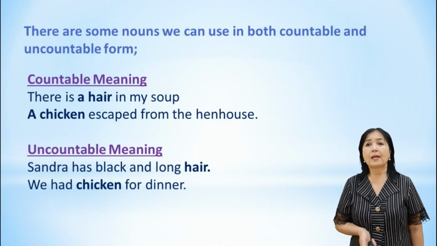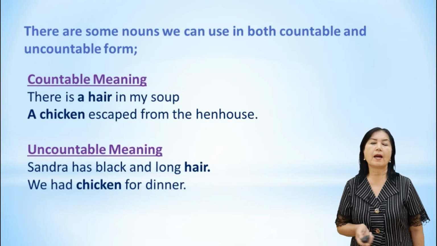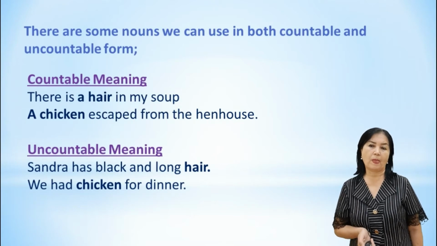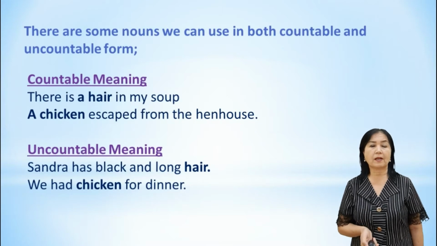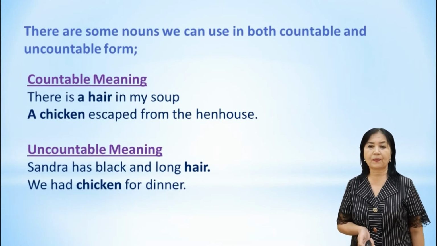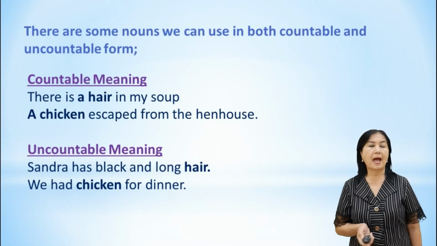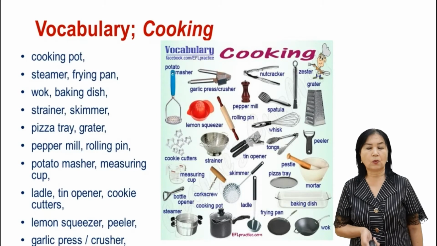There are some nouns we can use in both countable and uncountable form. Countable meaning: a chicken escaped from the hen house. Uncountable meaning: Sandra has black and long hair. We had chicken for dinner.